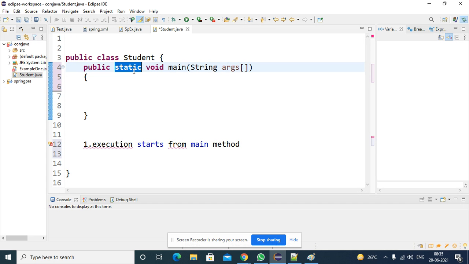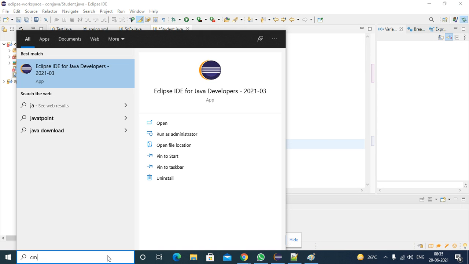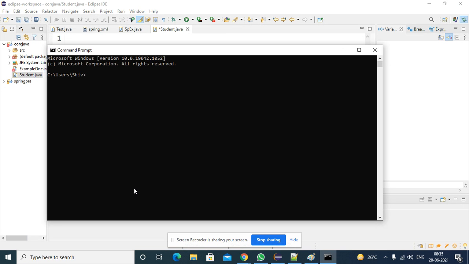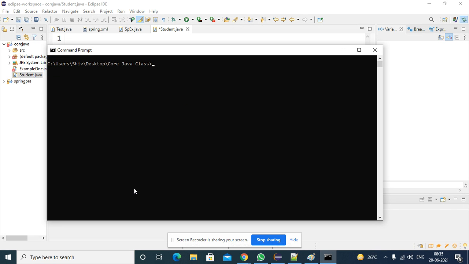If a method is a static method, what will happen? I already discussed it, but once again: who will execute your program? The JVM will execute your program. How do you execute a program from the command prompt? You will try something like this: Desktop, some core Java classes. What files are there? ABC file is there, and its class. So how do you run the program? Java ABC. What is the class name? ABC.